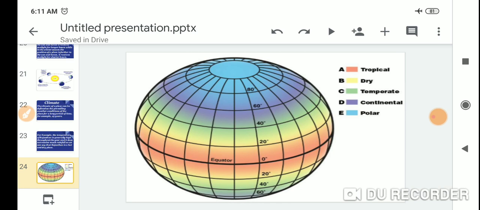What is in the picture of the globe? The regions are tropical, dry, temperate, continental and polar. So A, B, C, D, and E are the different types of regions.